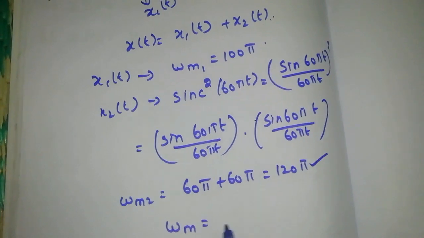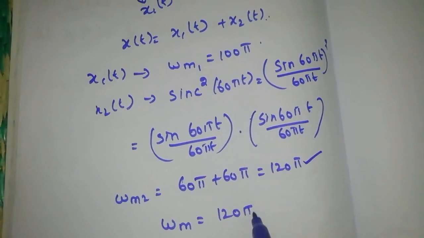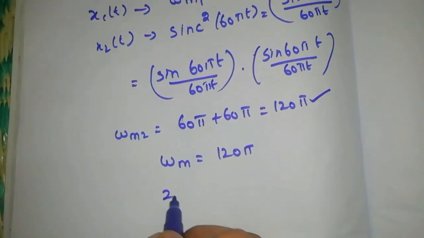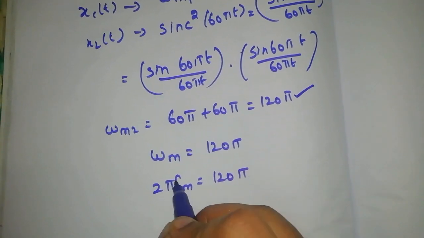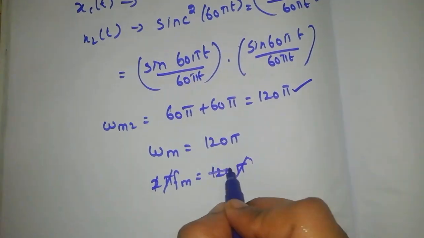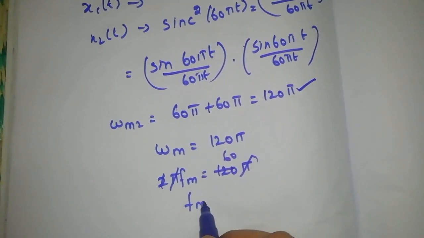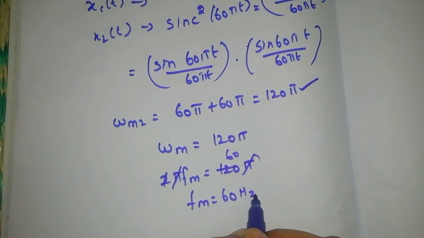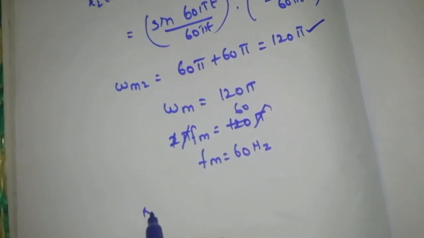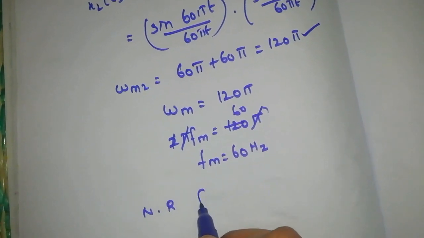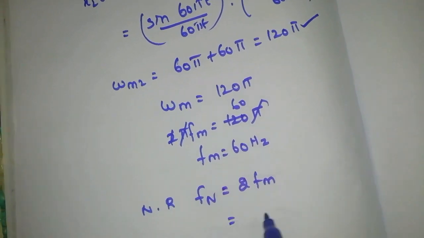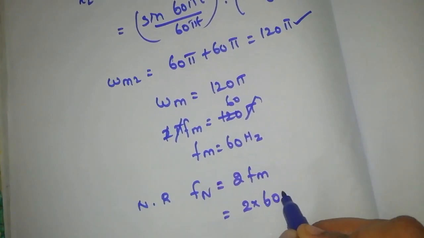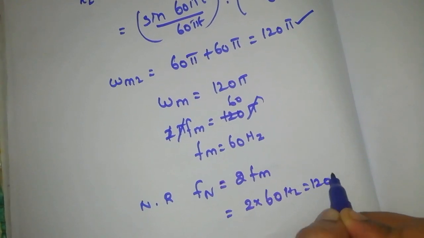So omega m is equal to 120 pi, that is equal to 2 pi fm, which is 120 pi. So pi gets cancelled, and 120 divided by 2 is 60. So fm is equal to 60 Hz. From that we can find the Nyquist rate, Fn is equal to 2Fm, so 2 into 60 Hz gives 120 Hz.